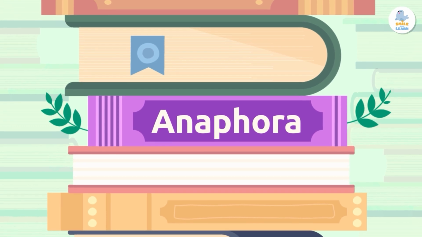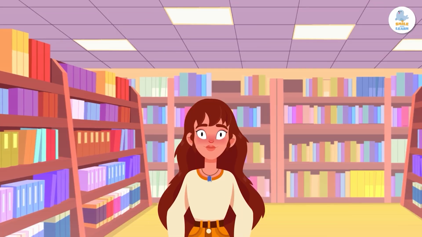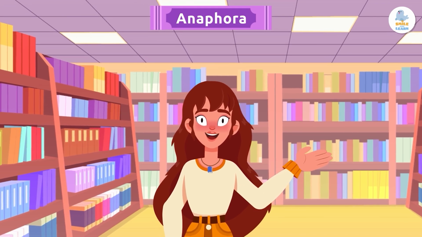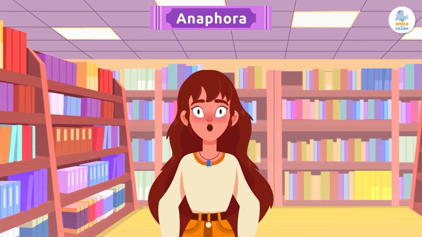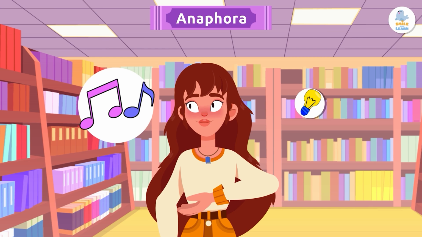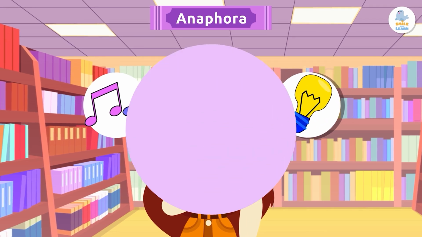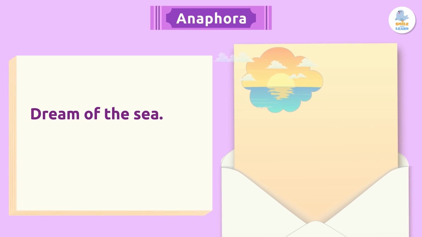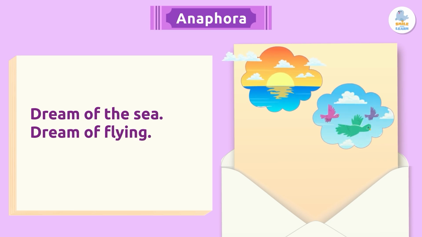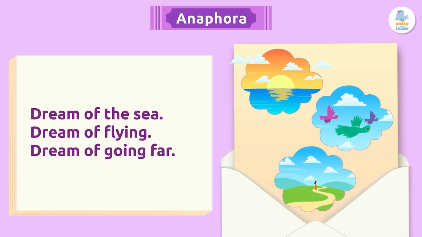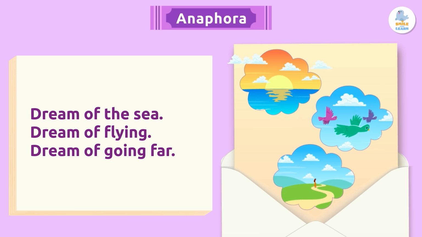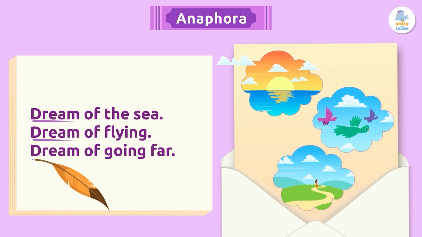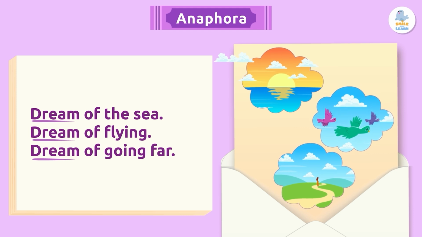Anaphora. Anaphora consists of repeating one or more words at the beginning of several sentences or lines of a poem. It gives rhythm and reinforces an idea. For example, dream of the sea, dream of flying, dream of going far. Do you see it? By repeating dream, the feel of the message is more intense and poetic.